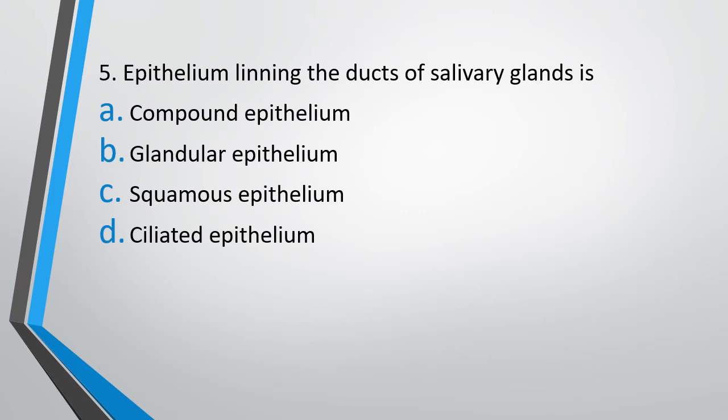Question 5. Epithelium lining the ducts of salivary gland is option A, compound epithelium, option B, glandular epithelium, option C, squamous epithelium, option D, ciliated epithelium. Epithelium lining the ducts of salivary glands is. The correct answer is option A, that is compound epithelium.